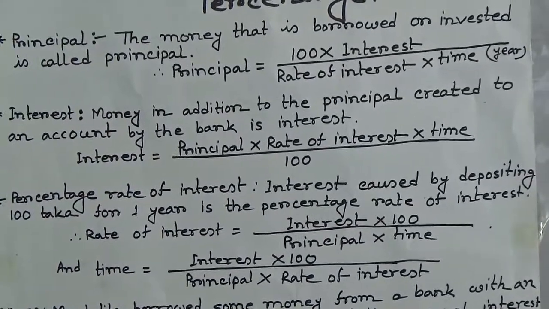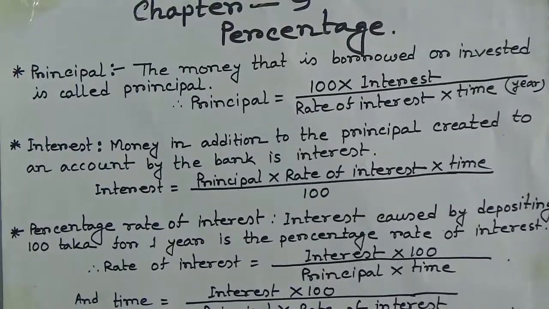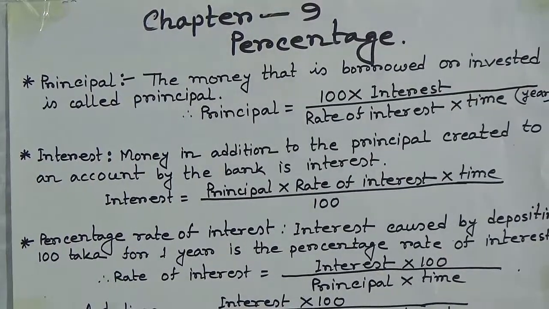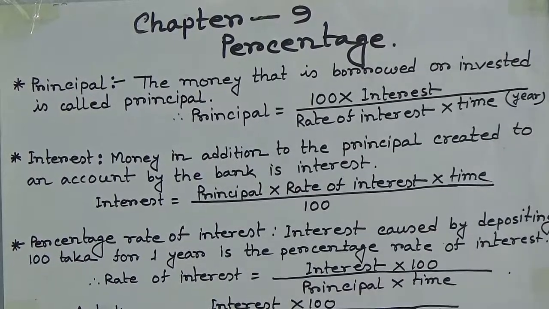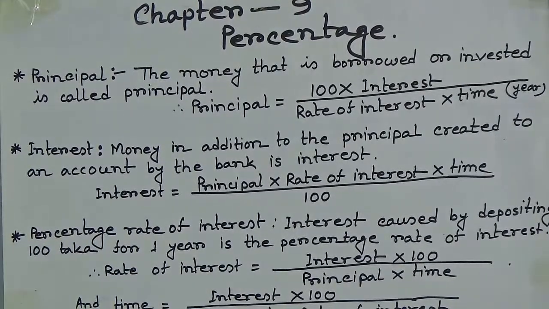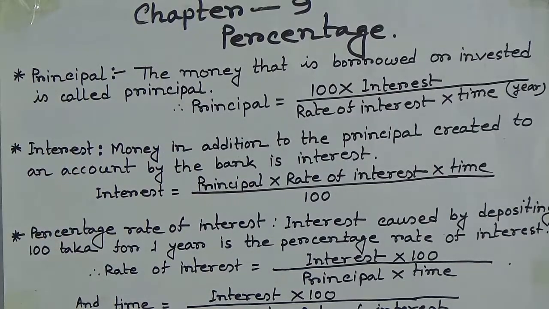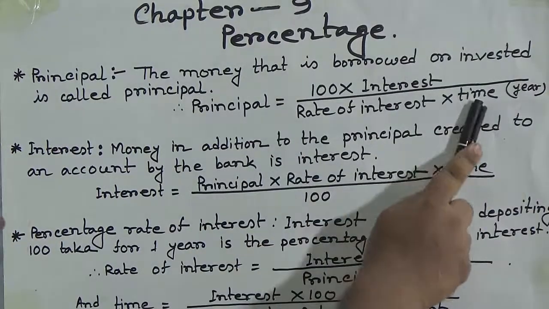Principal means the money that is borrowed or invested is called principal. Suppose, students, you have 5,000 taka, you want to deposit it into a bank. So this 5,000 taka is called the principal. So what is the formula of principal? The formula of principal is 100 multiplied by interest divided by rate of interest multiplied by time. Time is measured in years.